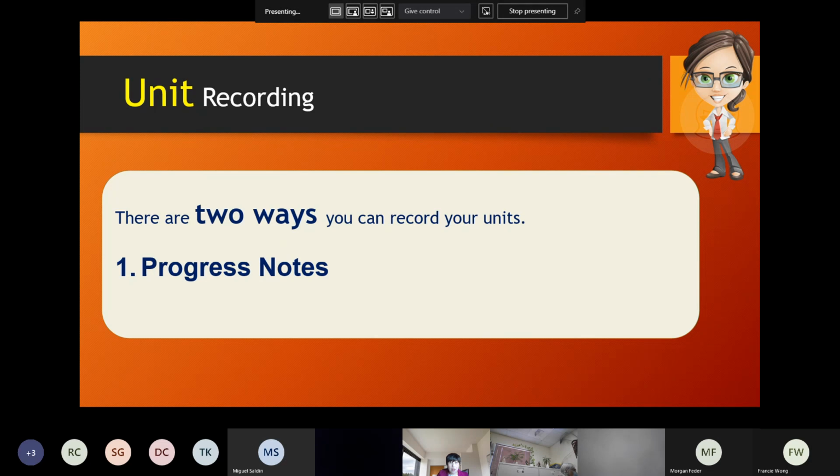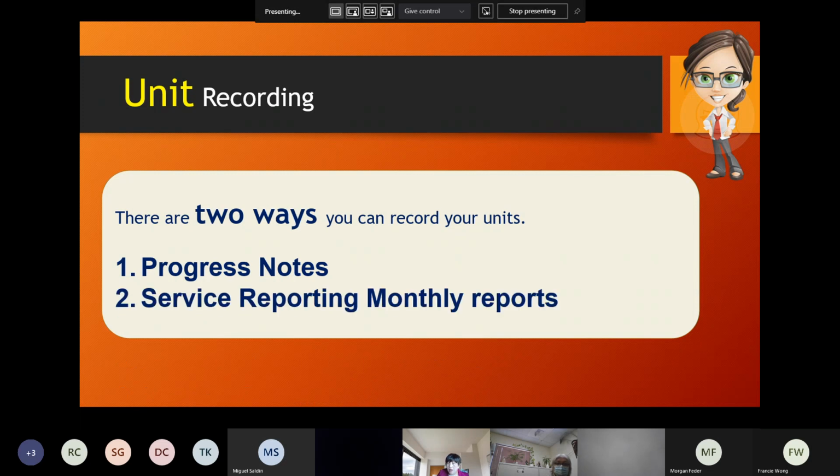In GetCare, like I said, everything is organized in different sections, and one of the sections is progress notes. So you can utilize the progress notes section for applying units. Another option is to use service recording monthly reports. This is another section that you can utilize.